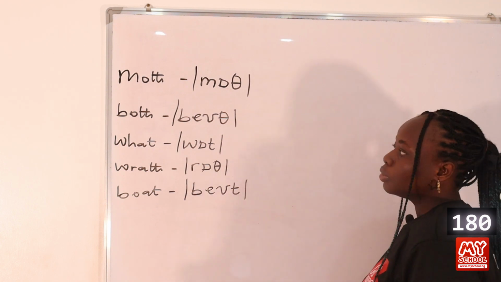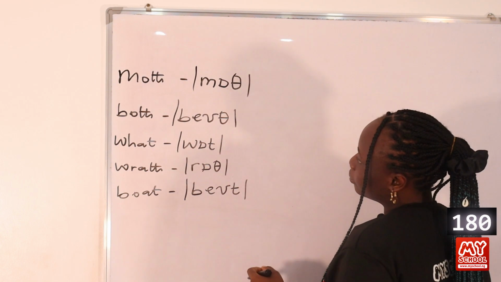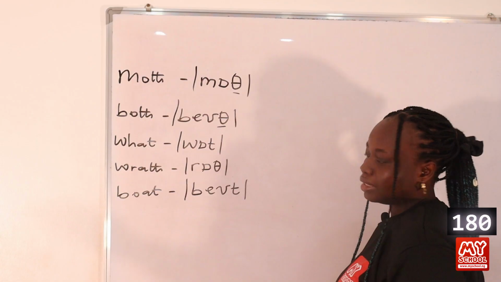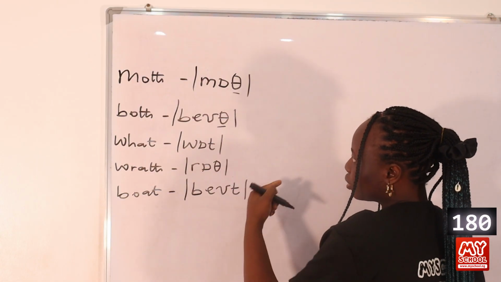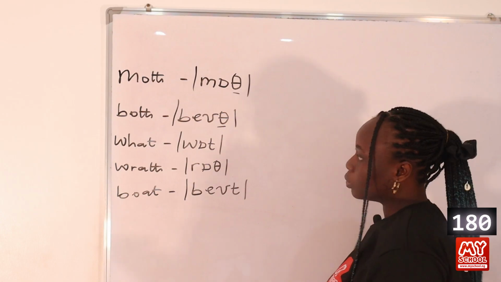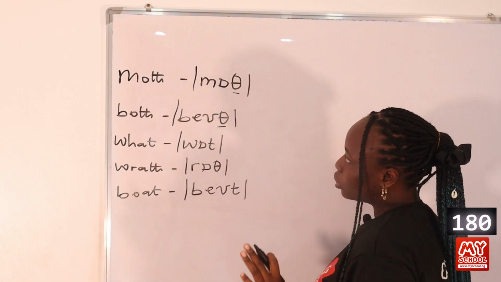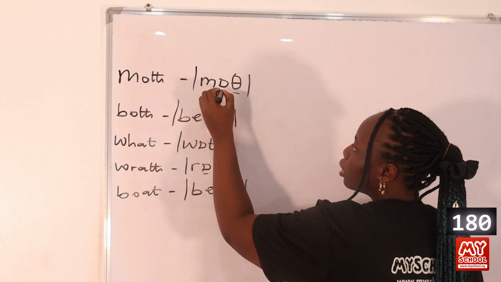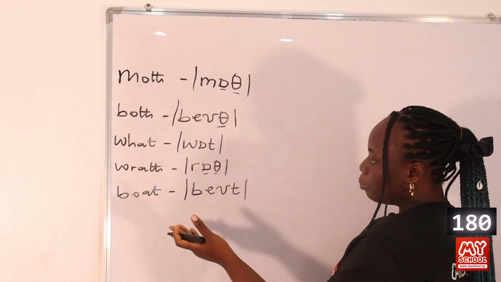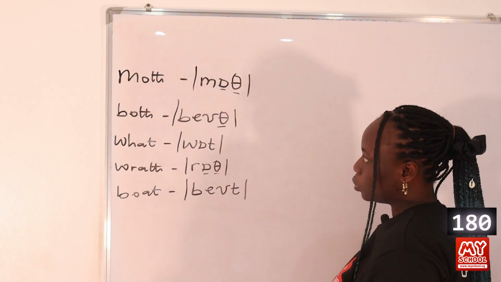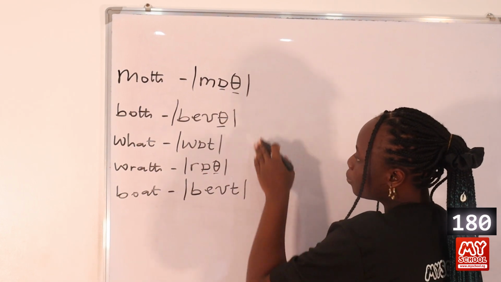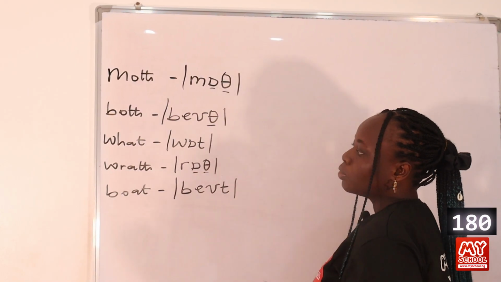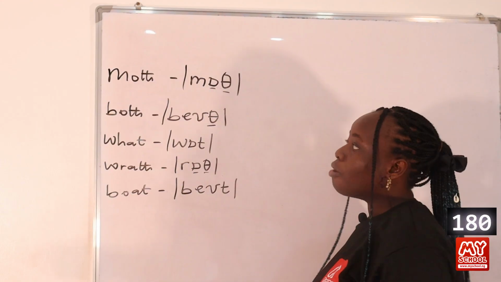So we have both. So from the transcription, we can see that for the first option, both of them end with f, but that's where the rhyme ends. Then for what, there is nothing, no similar ending consonant sound, so that word doesn't rhyme with moth. Then for wrath, we can see that both f and o is similar in both words. Then for the word both, there is no similarity between those words, so they do not rhyme with each other. So the one that has similar ending sounds are wrath and moth. So from this, we can see that the word wrath rhymes with moth.